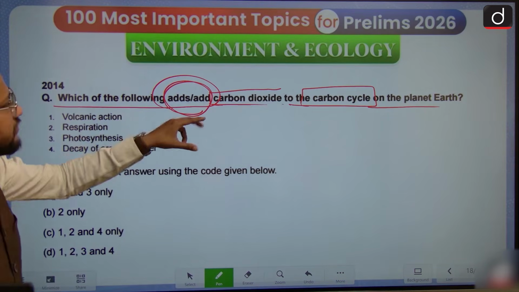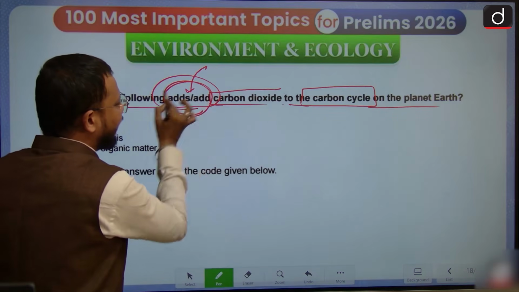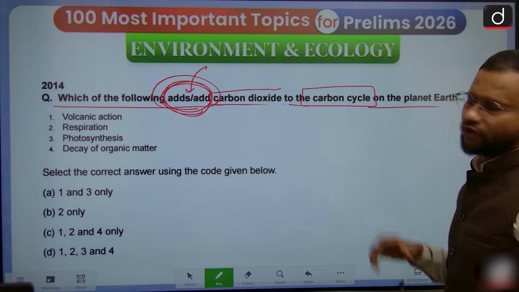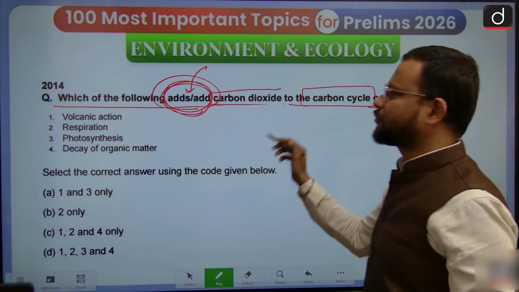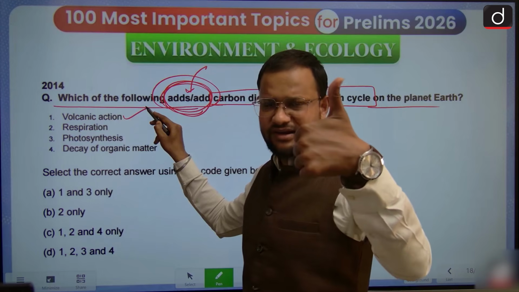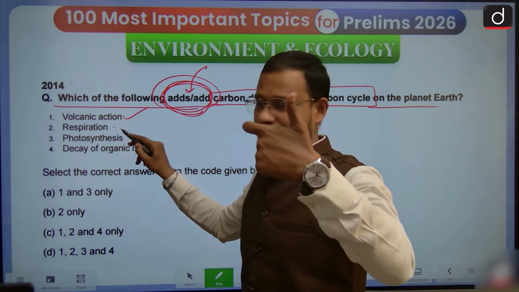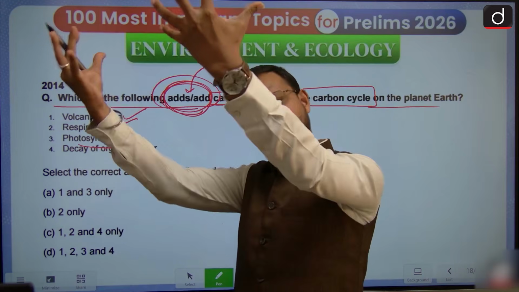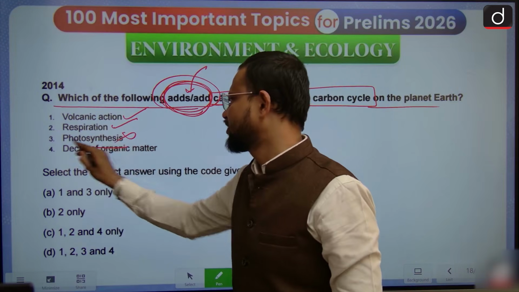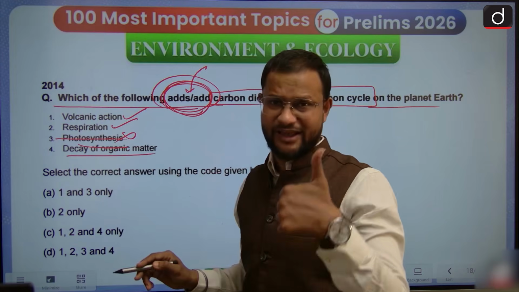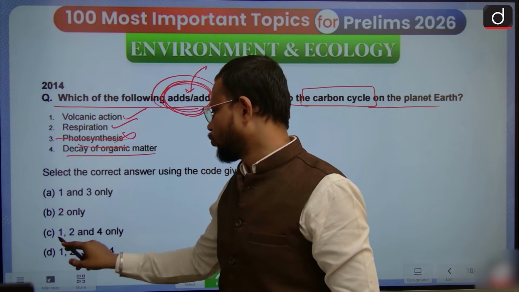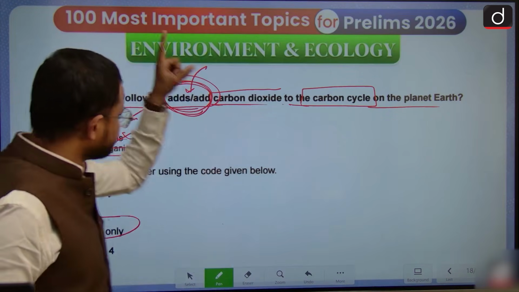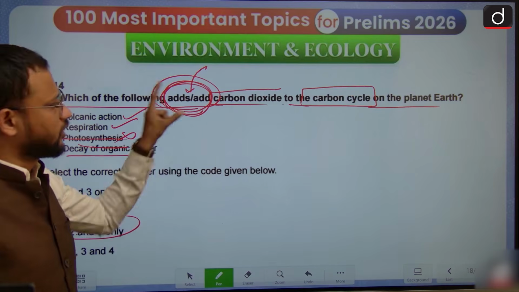Yes, it is simply asking you which of the following adds. So if it adds carbon to the carbon cycle, that process: volcanic action, yes, it releases carbon dioxide, and monoxide also. Respiration, yes, it releases carbon dioxide. Photosynthesis, however, absorbs carbon dioxide, and thus that is not a correct one. Decay of organic matter, that is equally correct. You will find 1, 2 and 4. This is the carbon cycle answer.